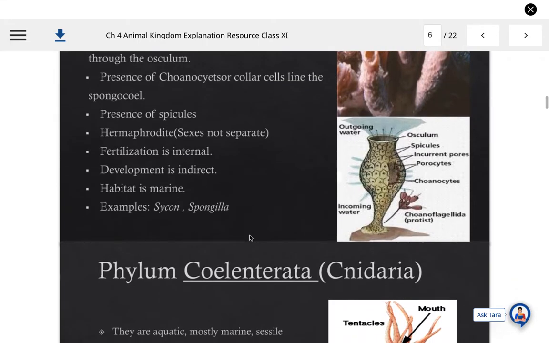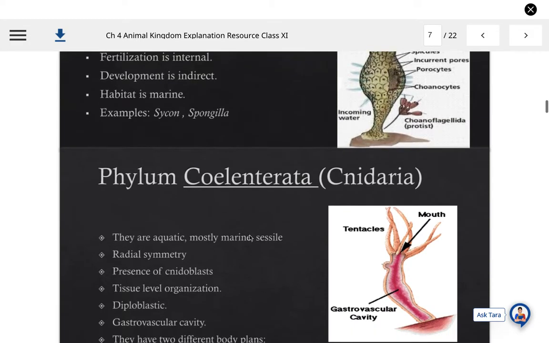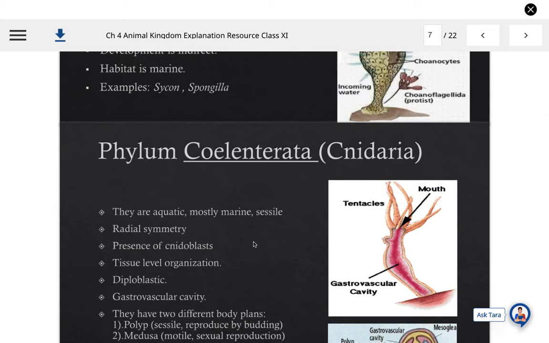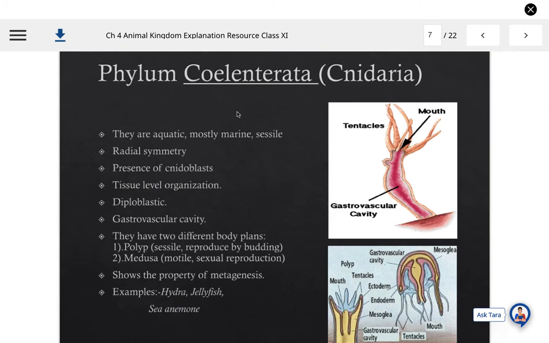And then after that, we have seen the second phylum of the animal kingdom known as Coelenterata or Cnidaria. In this phylum, two organisms are shown here. One is Hydra, and here you can see that jellyfish is also seen. Now, the important characteristic features of the phylum Coelenterata are they are aquatic, mostly marine and sessile. They are showing radial symmetry and presence of cnidoblast cells in them as their defense system, and tissue level of organization is present in them.